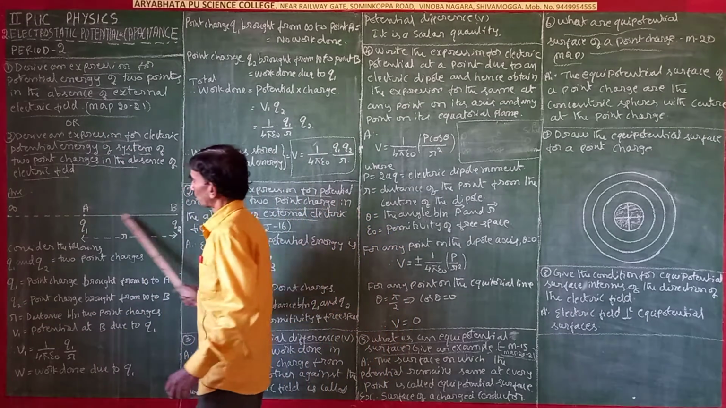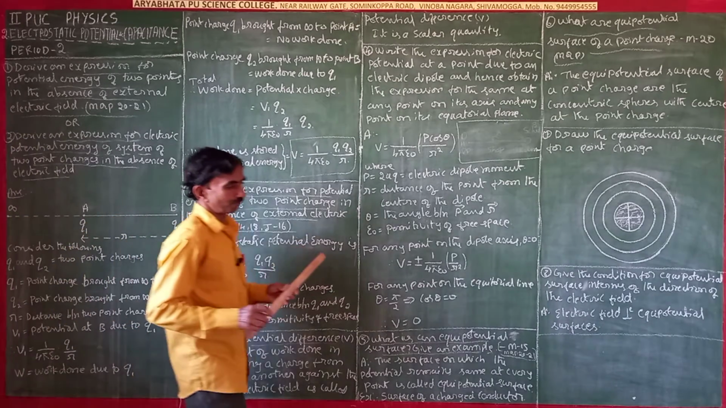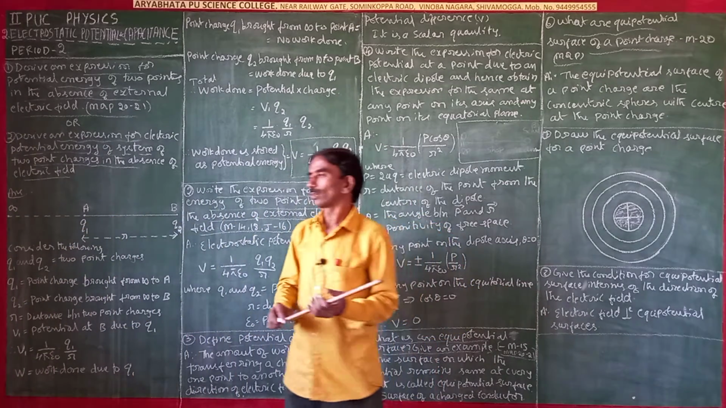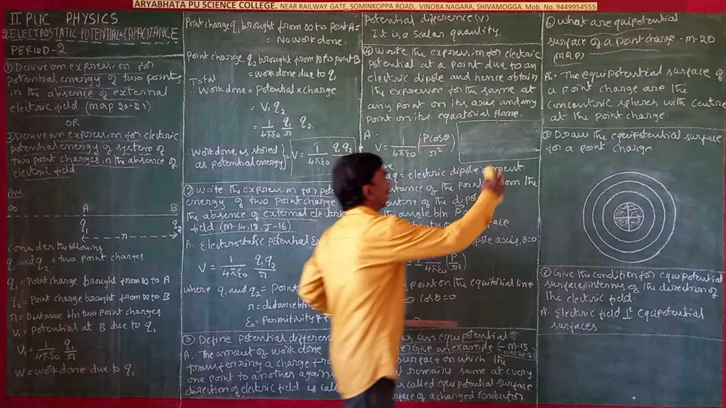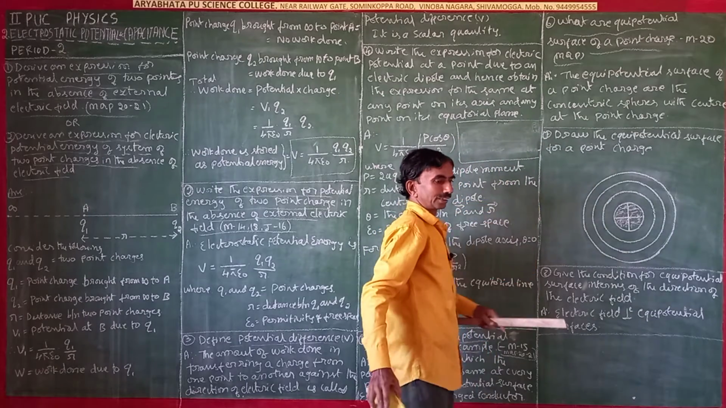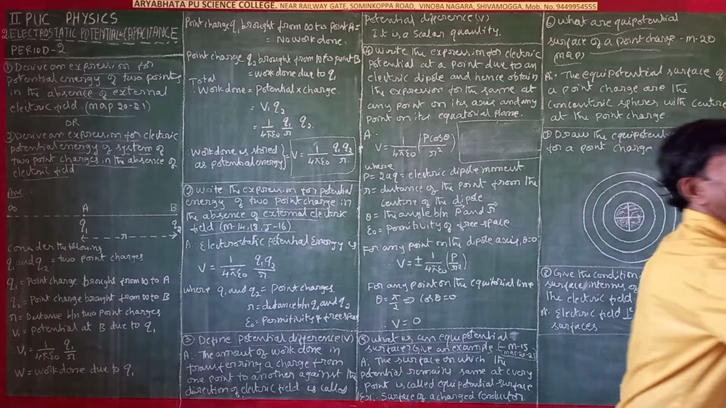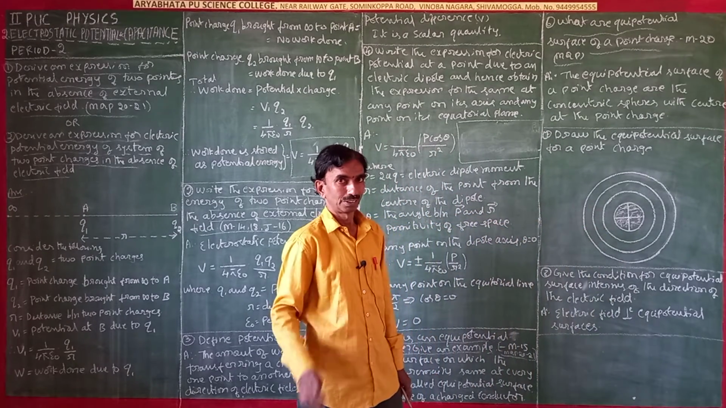A and B are the 2 point charges you see here. In order to know this derivation, you have to take one example. You have to remember this one example, a very important example. You have to study it. You see, suppose